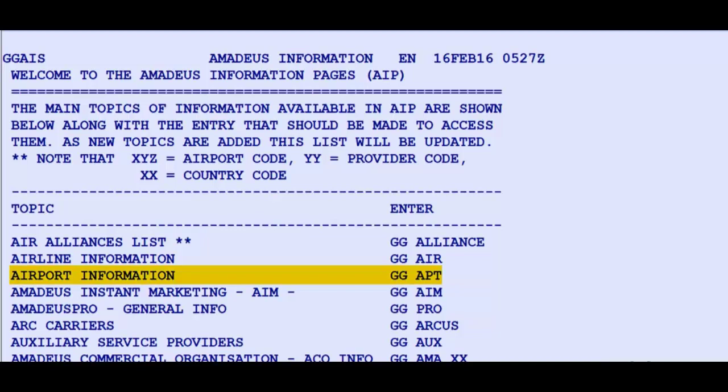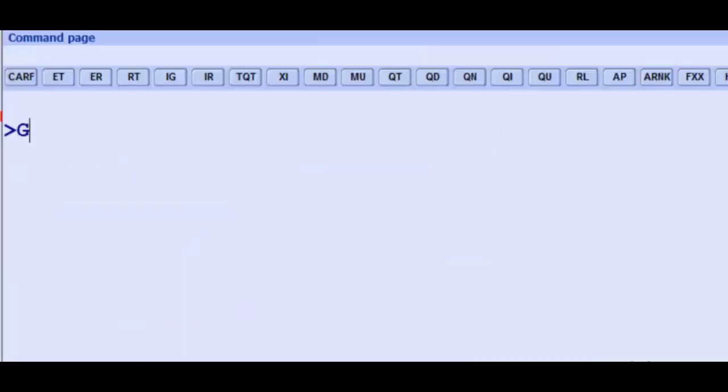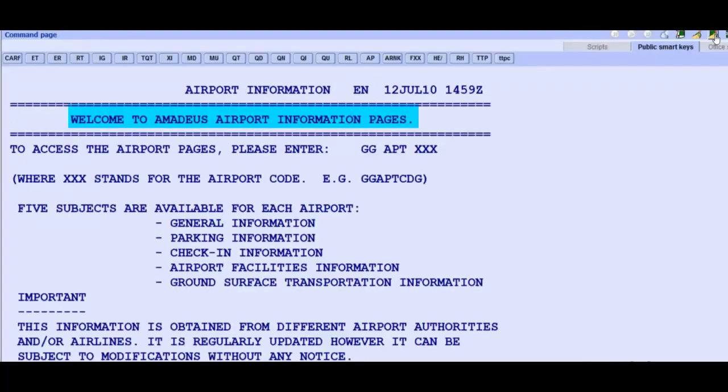To request airport information, for example, you need to enter GG, go and get APT. In this example, the information is provided by the various airport authorities and airlines.